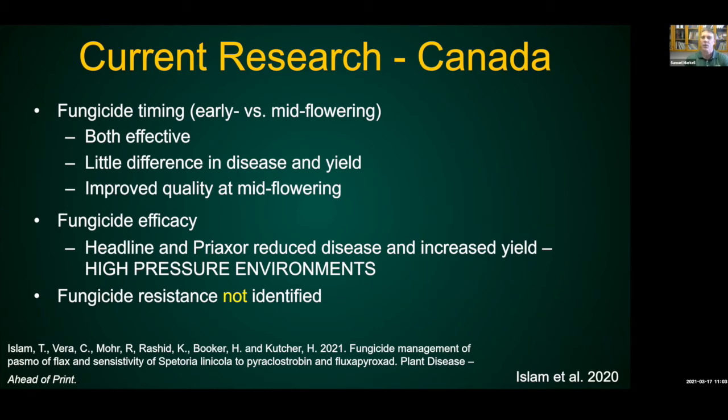There was a slight improved quality at mid-flowering application. It didn't bear out in all the trials, of course. Fungicide efficacy was important. Headline and Priaxor were the only 2 labeled products that they evaluated, but they did increase yield in high pressure environments, which you might expect. And then fungicide resistance is not identified. So that's part of the reason I'm bringing this up. So Septoria pathogens, over years and years of Headline applications or strobilurin applications, they can become resistant to that fungicide. And the Canadians did a good job here looking at that. They did not find anything. And so I would assume the same as in North Dakota, that those chemicals are still effective.